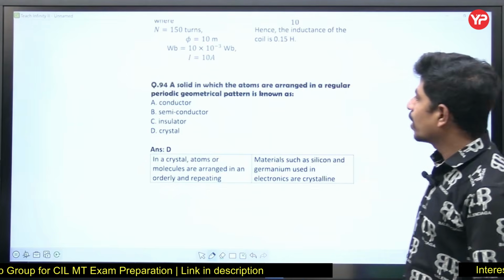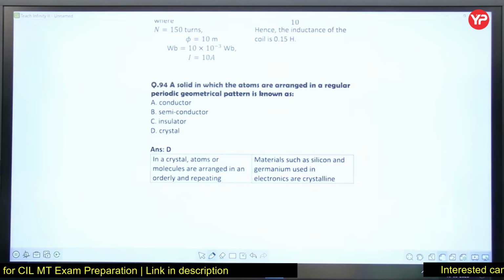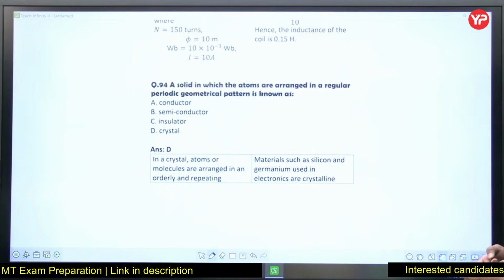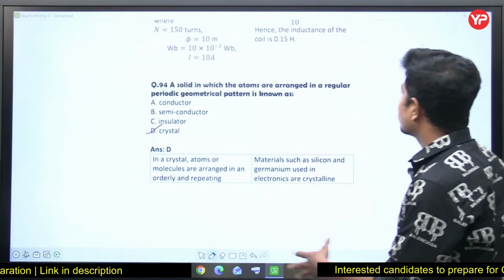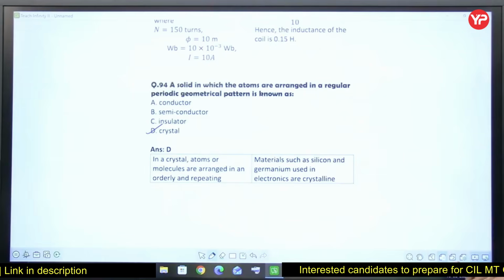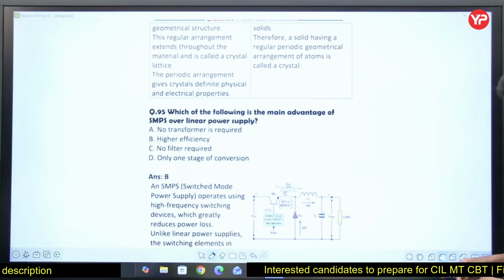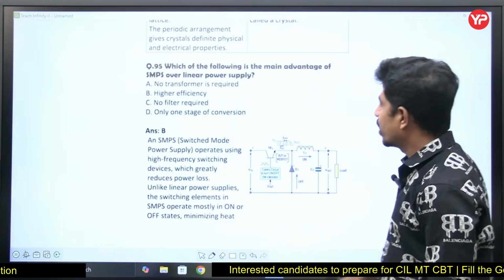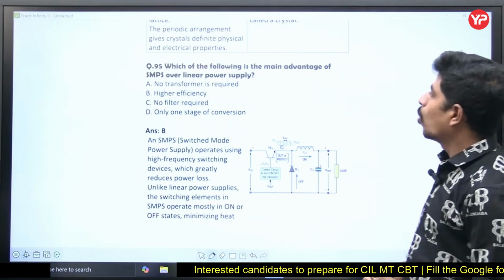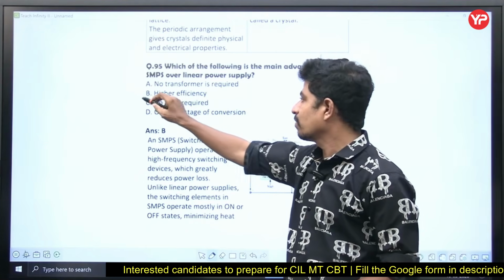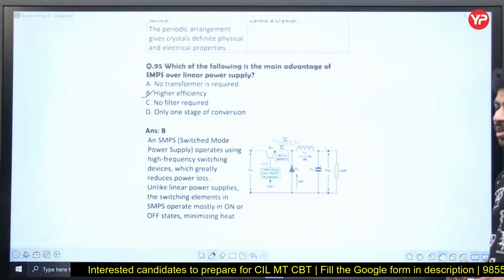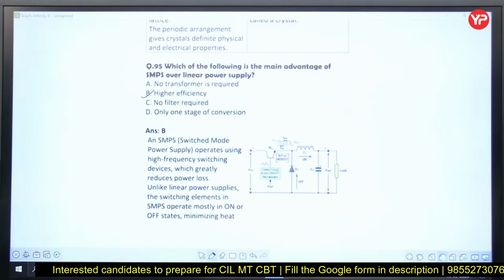Okay, a solid in which atoms are arranged in a regular periodic geometrical pattern is known as a crystal. Yes, in crystals, the atoms are arranged in a regular periodic geometrical pattern. Right. Next. Which of the following is the main advantage of SMPS over linear power supply? Higher efficiency. Yes, the main reason why you go for SMPS over linear power supply is higher efficiency.